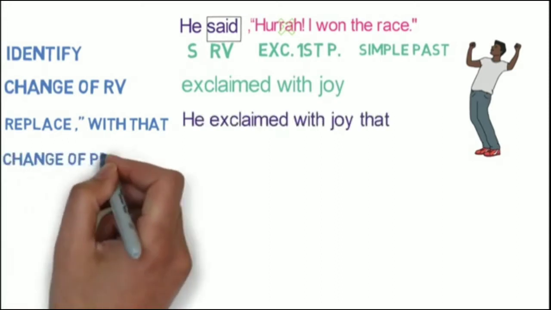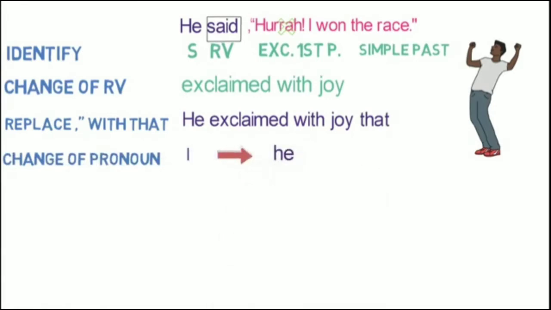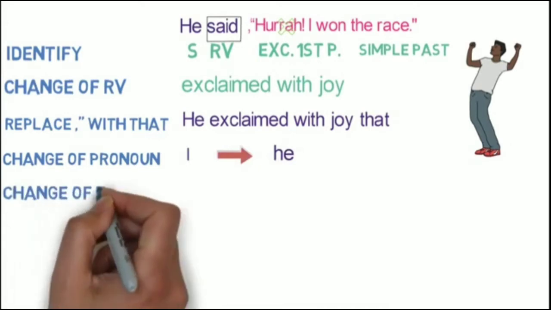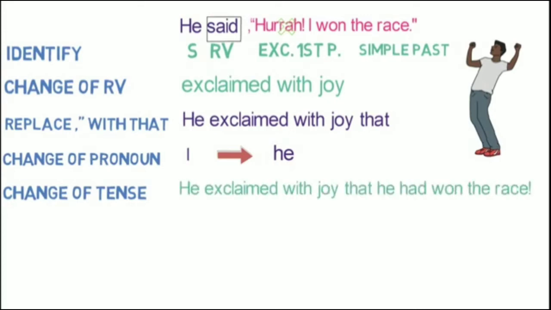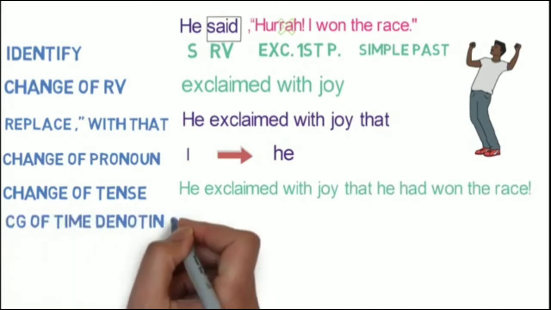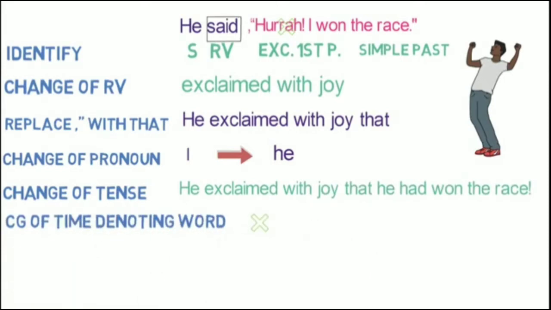Step 4, change of pronoun. The pronoun I will be changed to he as we just learned that first person will change as per subject. Step 5, change of tense. Here, simple past gets converted to past perfect. So the sentence will become like this. He exclaimed with joy that he had won the race. Step 6, change of time denoting word. But as there is no time denoting words, this step won't come.